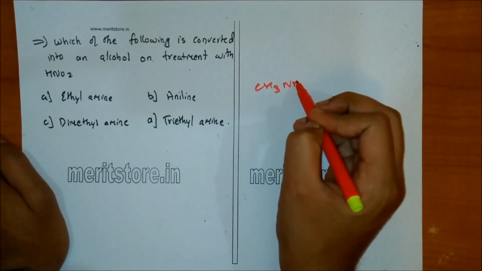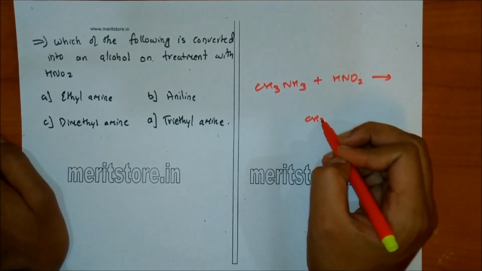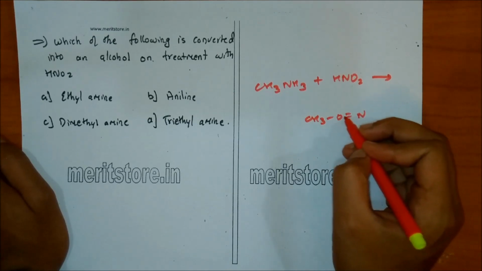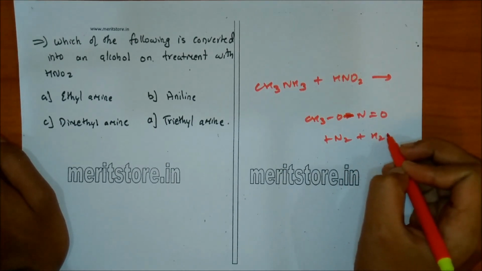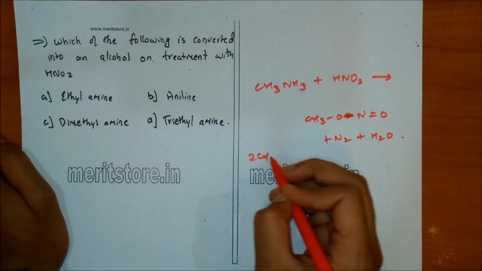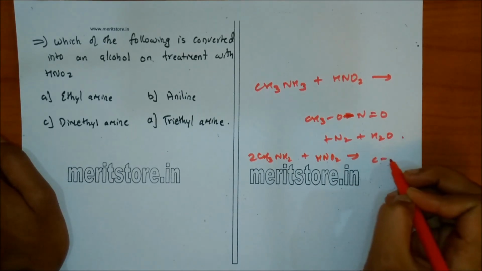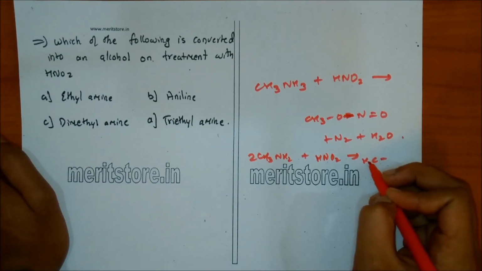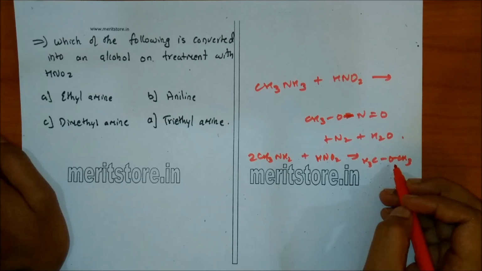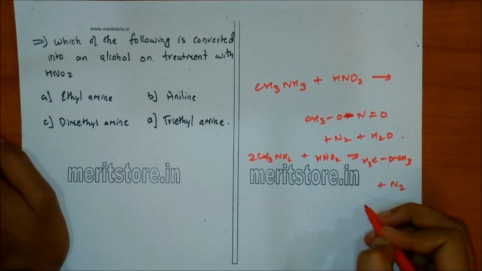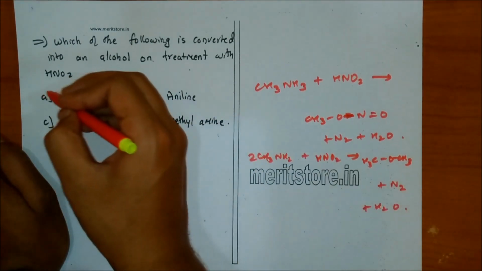Methylamine on reaction with nitrous acid will give CH3O single bond N double bond O plus nitrogen plus water, or methylamine with nitrous acid can give acetone, no it's not, CH3 with oxygen and CH3 plus nitrogen plus water, and ethylamine with nitrous acid will give alcohol. So option A is the correct answer.